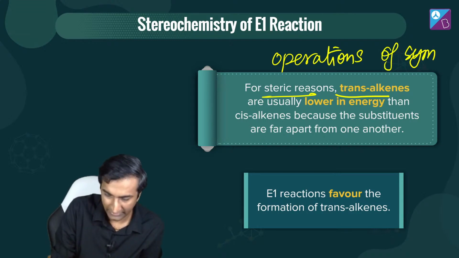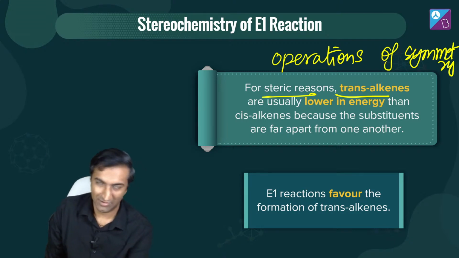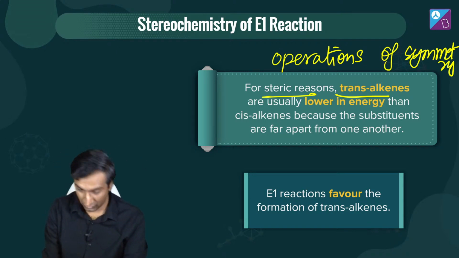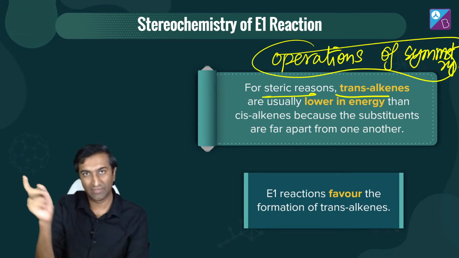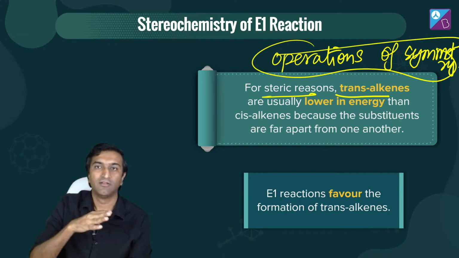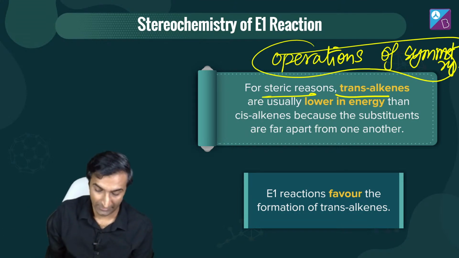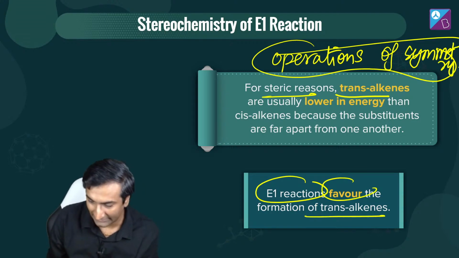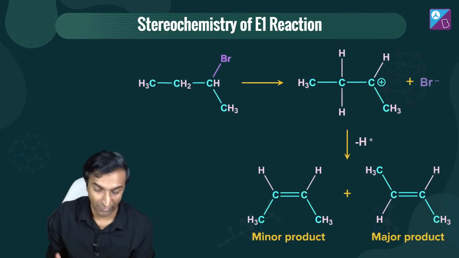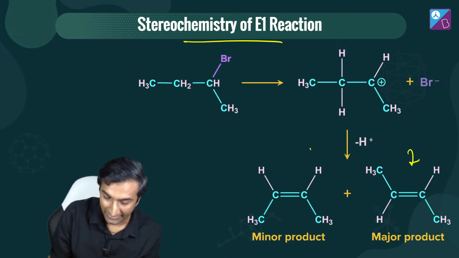Now I know it is quite unlikely that you have been watching all the stereochemistry sessions, so maybe you have not seen it, but if you want to know this in detail, when we introduced this, I explained in great detail how it's got more operational symmetry than cis alkenes, hence it's more stable. So even reactions favor the formation of trans alkenes. That's the main takeaway from here. That's the stereochemistry part. So the major product would be this guy and the minor would be this.